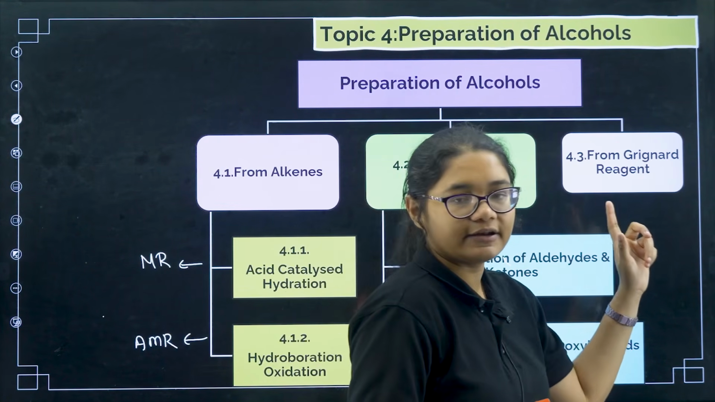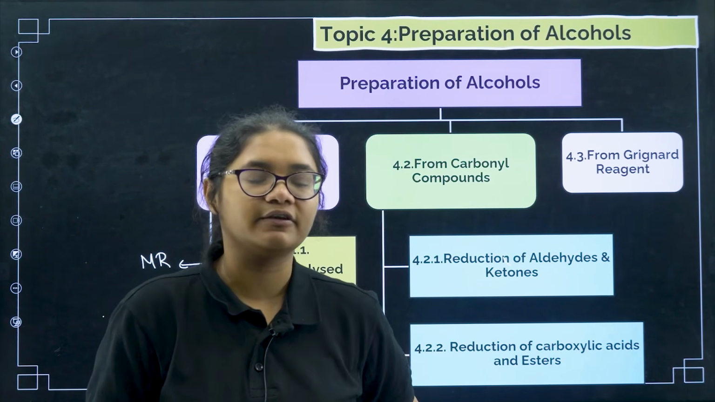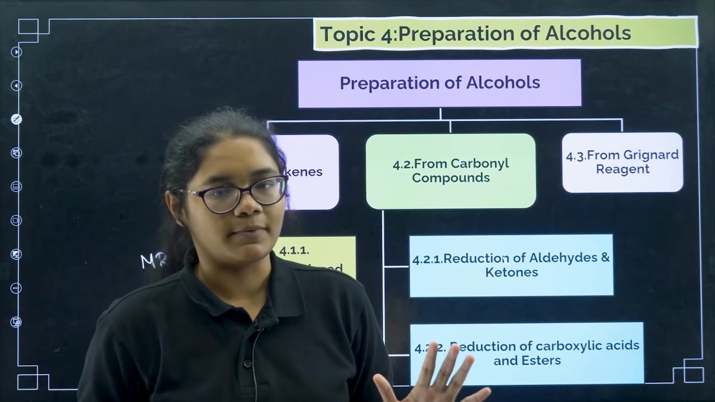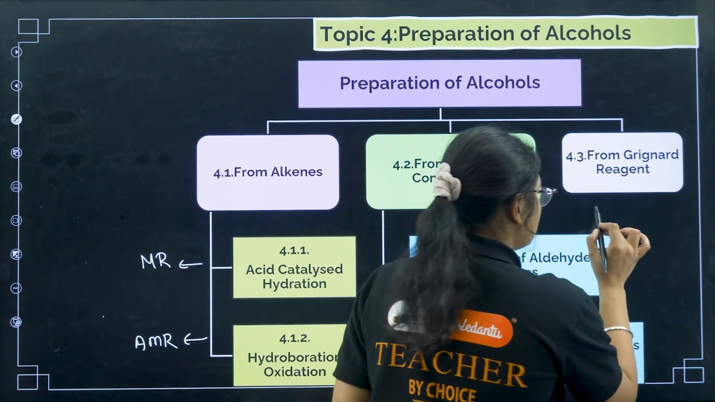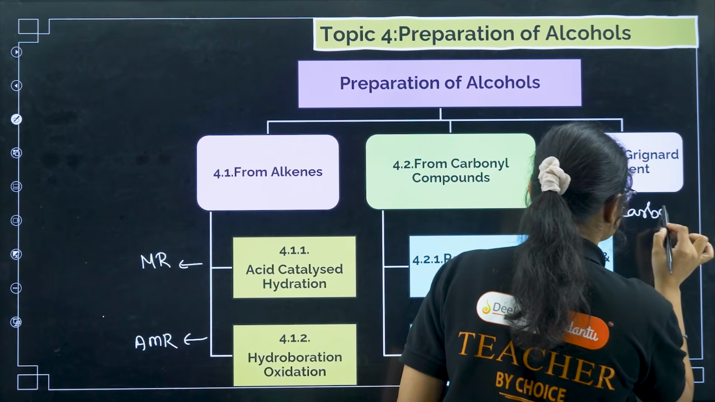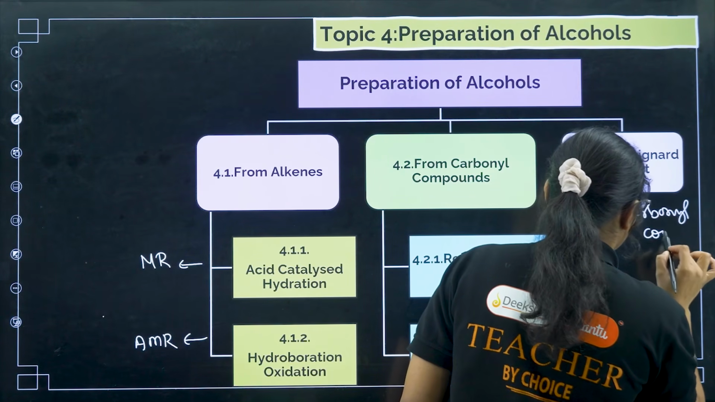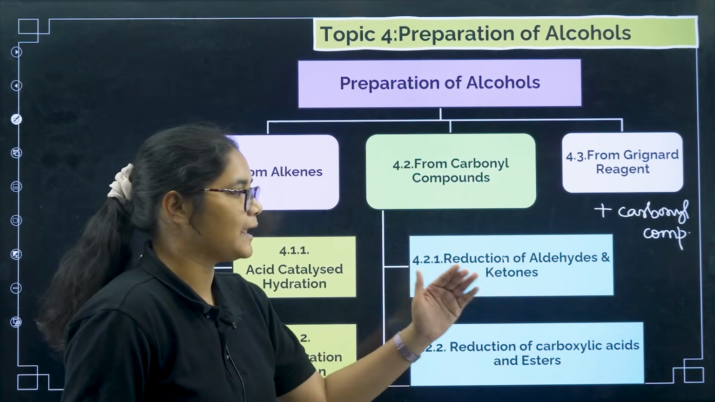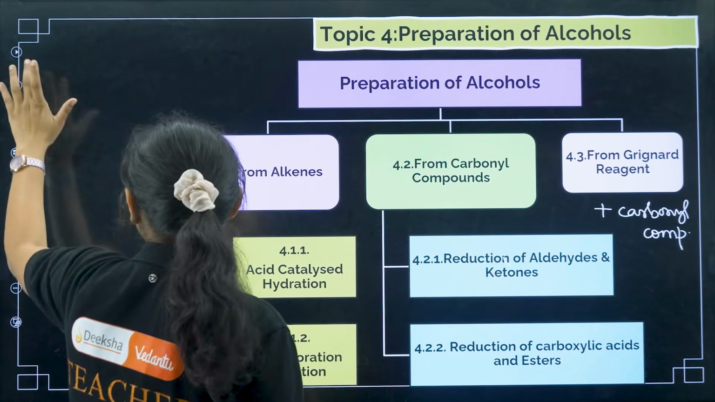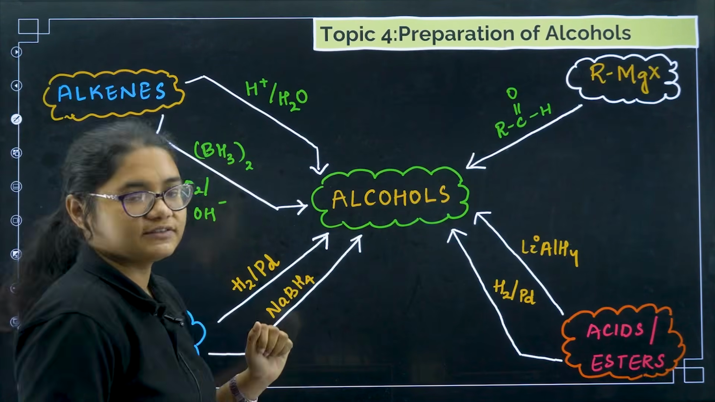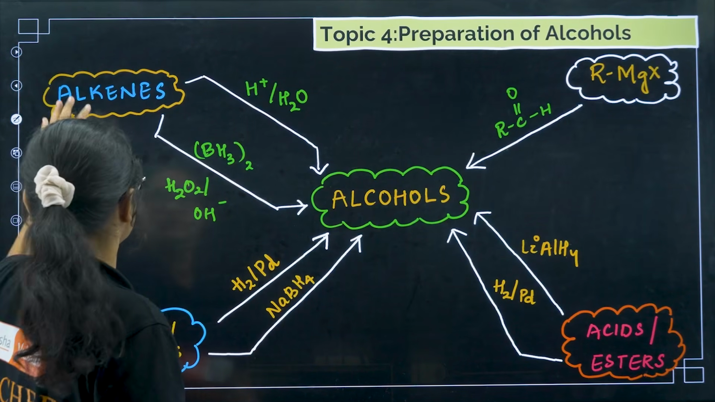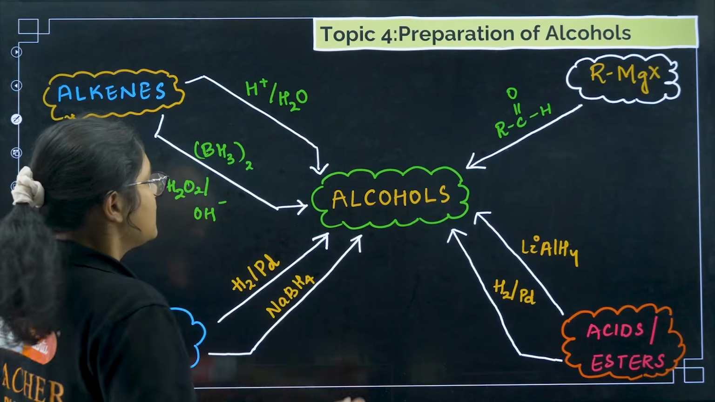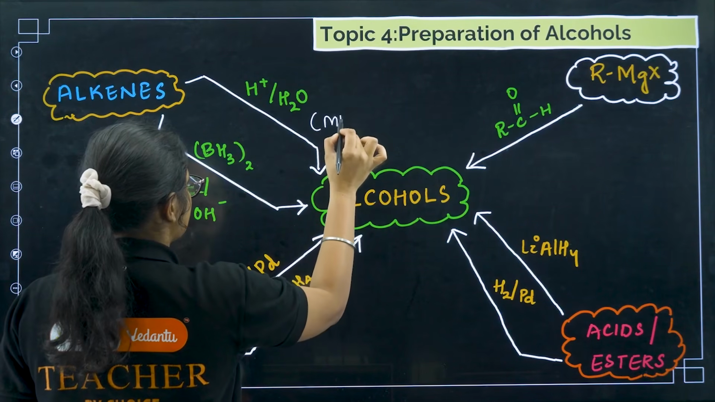Grignard reagent. How can you use Grignard reagent? By reacting them with carbonyl compounds. So Grignard reagent plus carbonyl compounds will give you the same thing, alcohols, and what type of alcohols will be produced, that also we will discuss. So let us come first quickly to alkenes. If alkene is there, H plus and H2O you give, then you will get alcohols. Which rule is followed here? Markovnikov's rule.